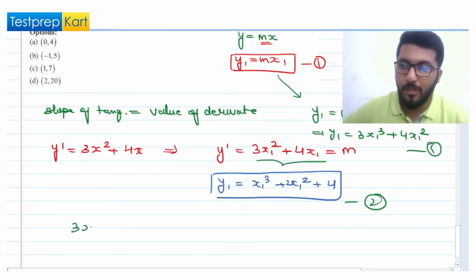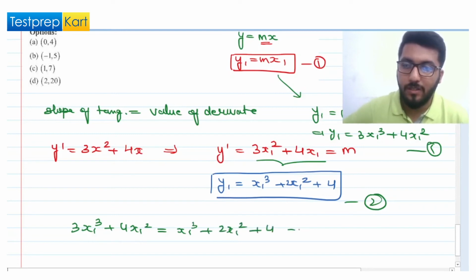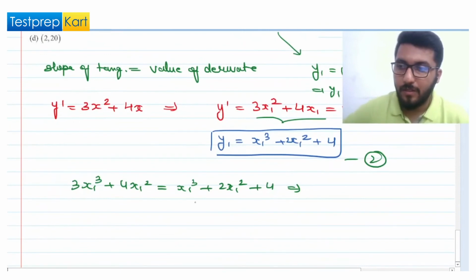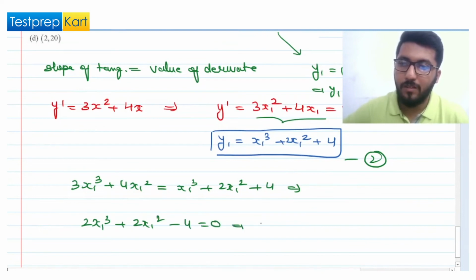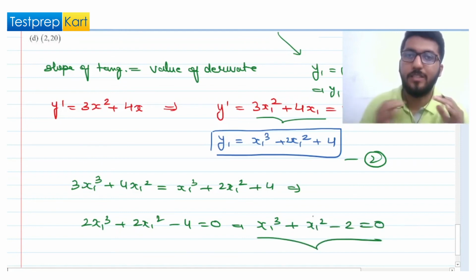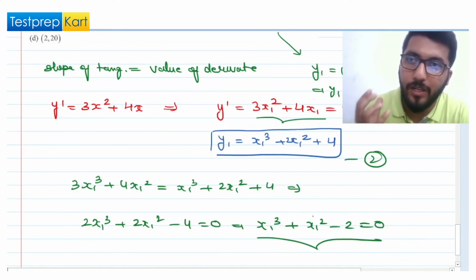If I equate them, 3x1 cube plus 4x1 square equal to x1 cube plus 2x1 square plus 4. This will give us 2x1 cube plus 2x1 square minus 4 equal to 0. That will give us x1 cube plus x1 square minus 2 equal to 0. Clearly you can see that. Please don't try to go with the traditional approach. Try to at least look at the options also.